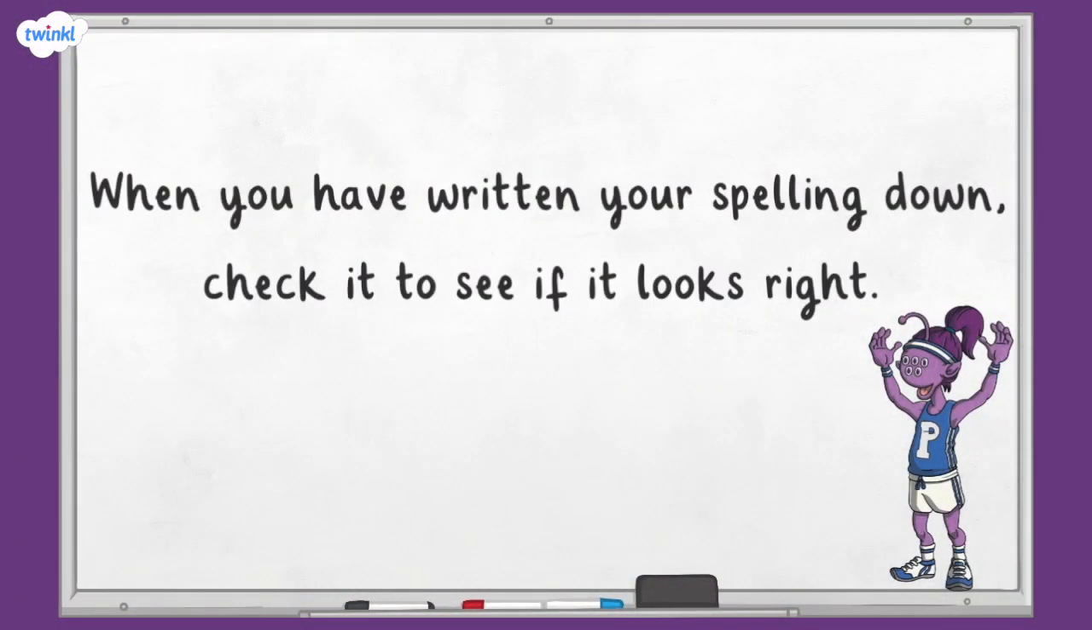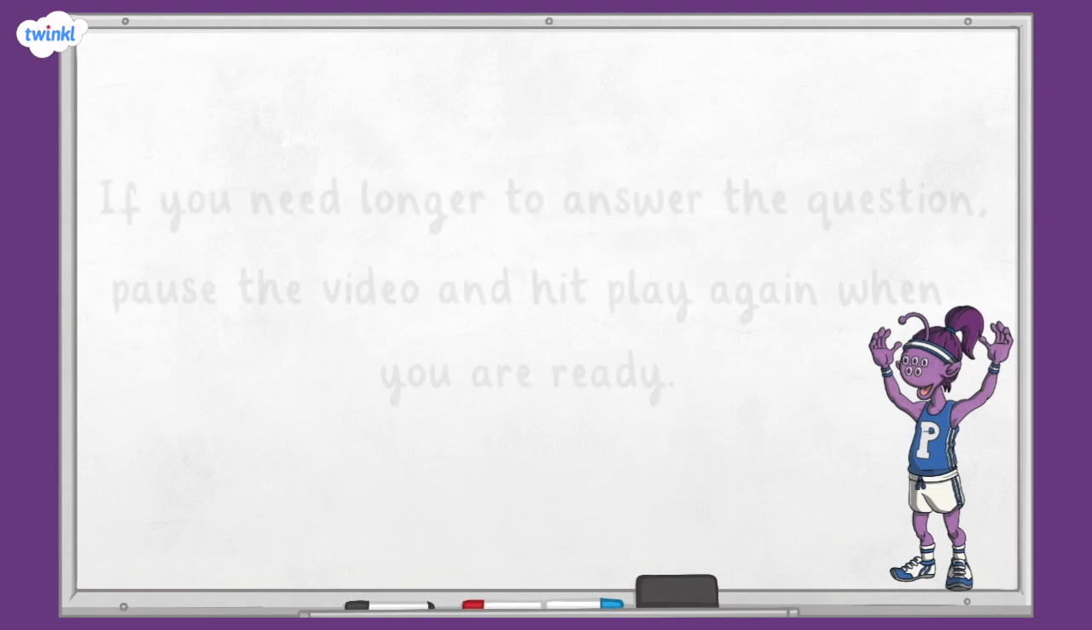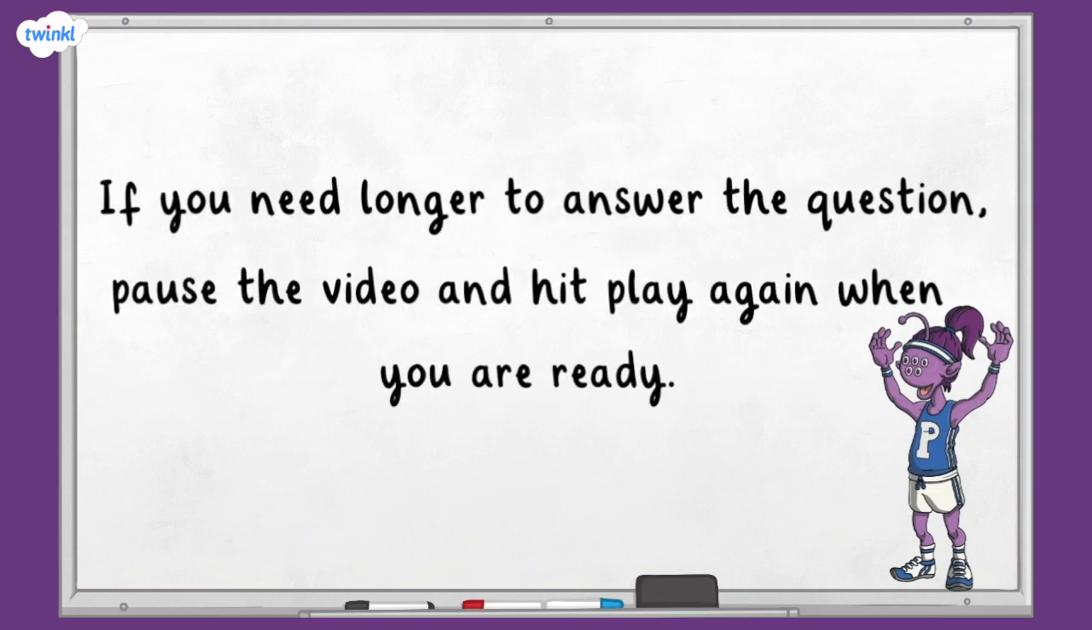Here's a top tip. When you've written your spelling down, check it to see if it looks right. If it doesn't, put a line through it and have another go. And if at any point you need longer to answer the question, pause the video and then hit play again when you're ready. When the timer has finished, the answer will be revealed.